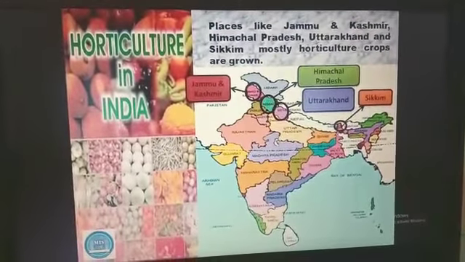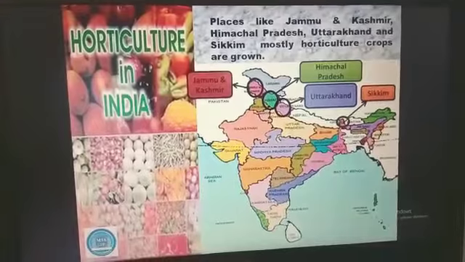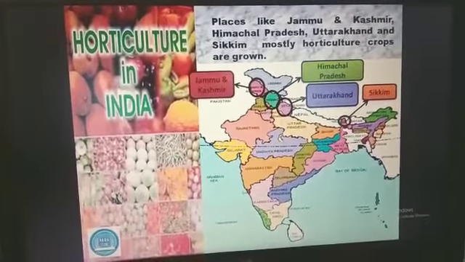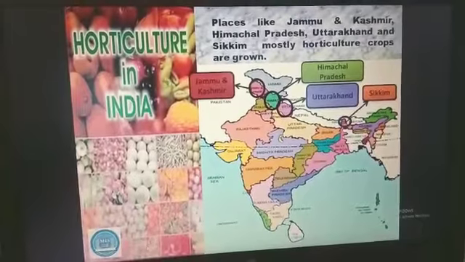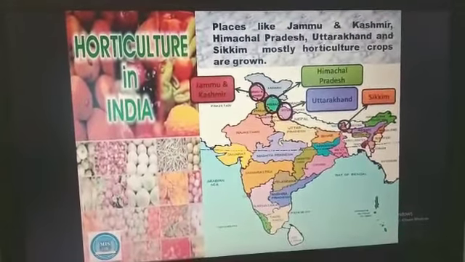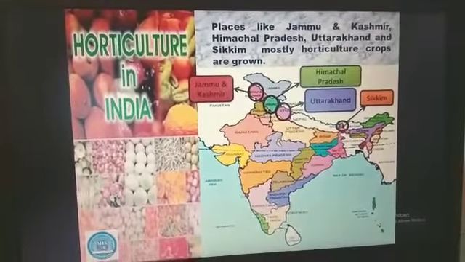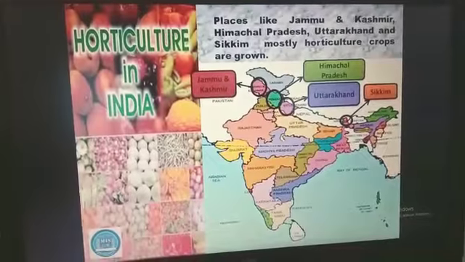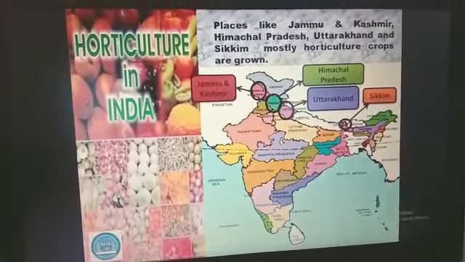Places like Jammu and Kashmir, Himachal Pradesh, Uttarakhand and Sikkim mostly grow horticultural crops. You can see in the map the areas of Jammu and Kashmir marked with a red box, Himachal Pradesh with a green box, Uttarakhand with a purple box and Sikkim with an orange box.